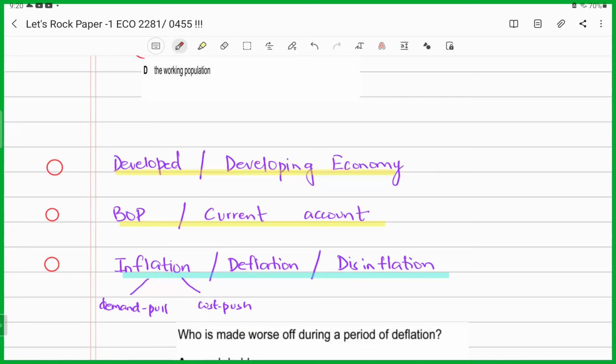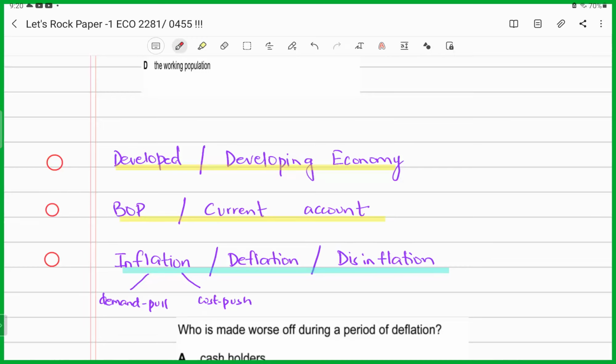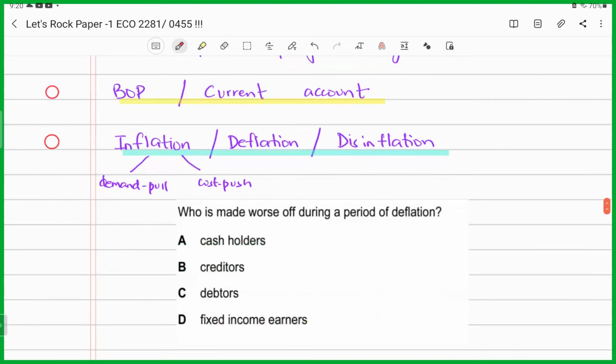For instance, they could ask you remittances would fall under which category of BOP, and we all know that they would be falling under secondary income, right? So it could be in the form of this question. Inflation, deflation, disinflation, again, questions related to inflation are highly important. We all know, be crystal clear, what is inflation, what is deflation, what is disinflation.